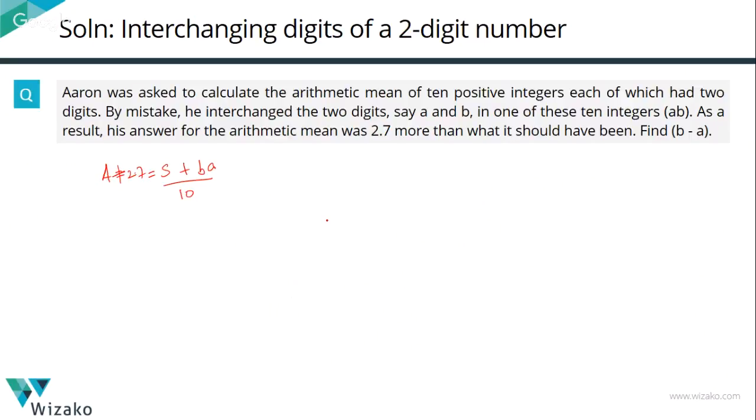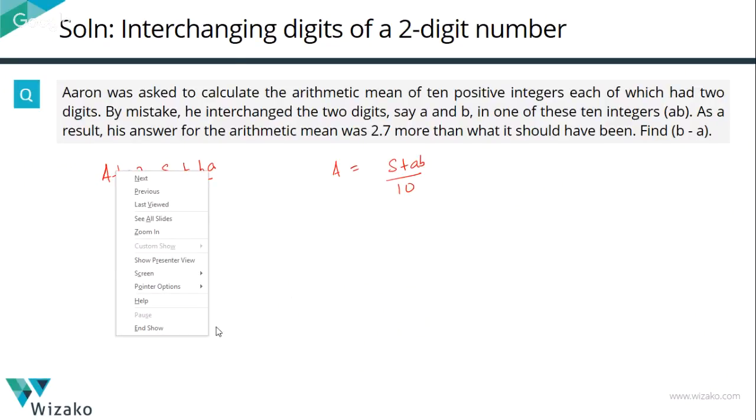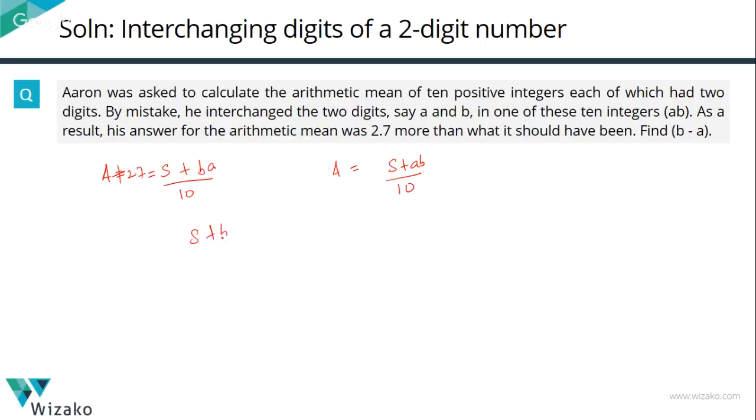A is equal to S plus AB, which is what the original number is, divided by 10. So we've written both these equations. Now what we're going to do is cross multiply. The first equation is going to be S plus BA is equal to 10 times A plus 2.7, which is 10A plus 27. Let's call this equation 1. The second equation, let's cross multiply this A and 10 to get the left hand side as 10A, and the right hand side is going to be S plus AB. Let's call this equation 2.